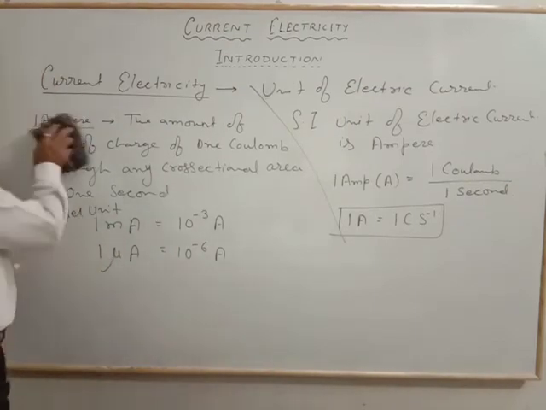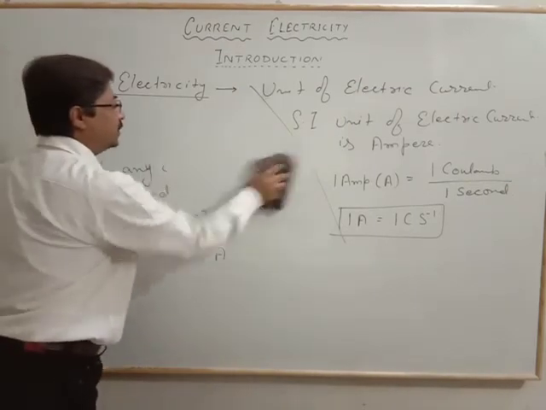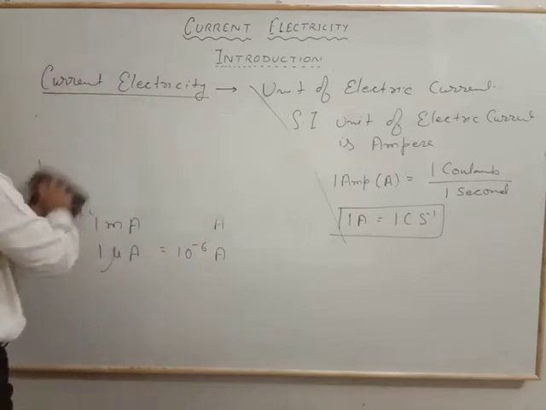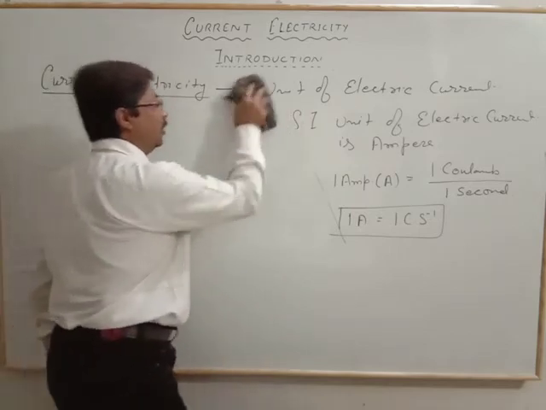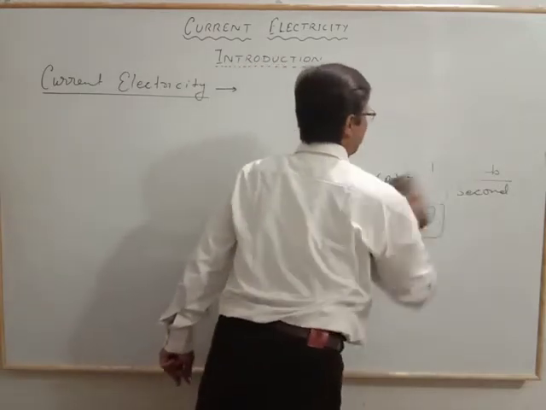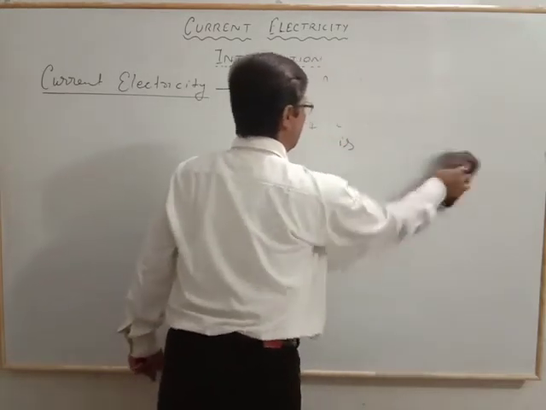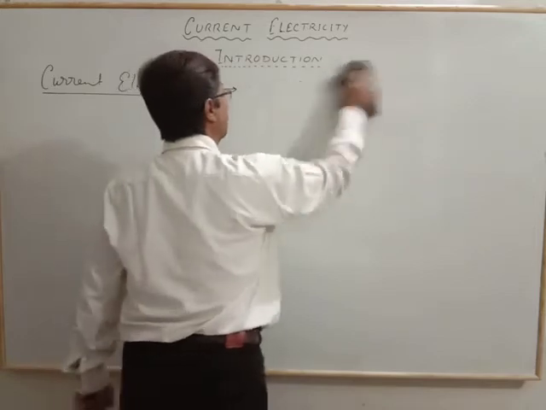We know that if the direction of the flow of the charge is along the direction of the electric field, it is the conventional current.